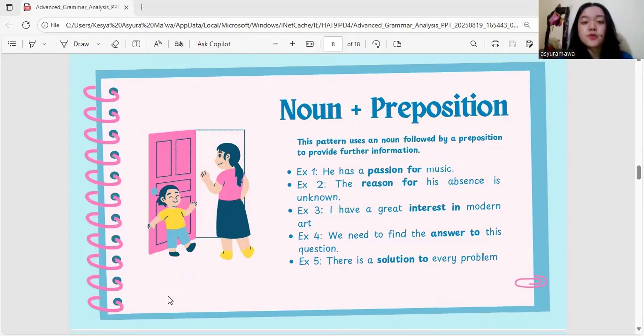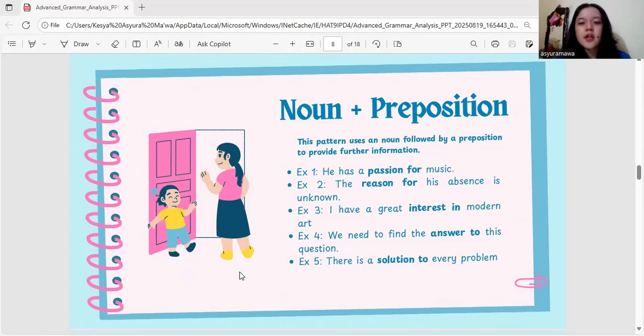Second, the reason for his absence is unknown. The explanation is the phrase "reason for" connects the noun "reason" with the event or situation it describes. Example 3. I have a great interest in modern art. The explanation is the phrase "interest in" connects the noun "interest" with the topic of interest.